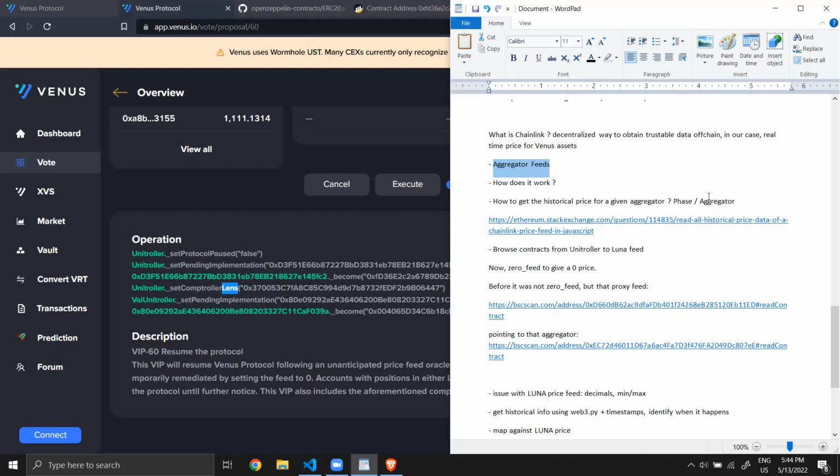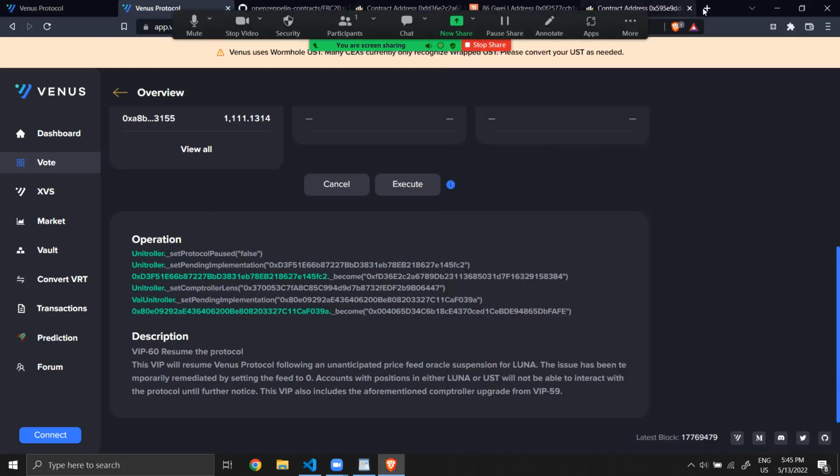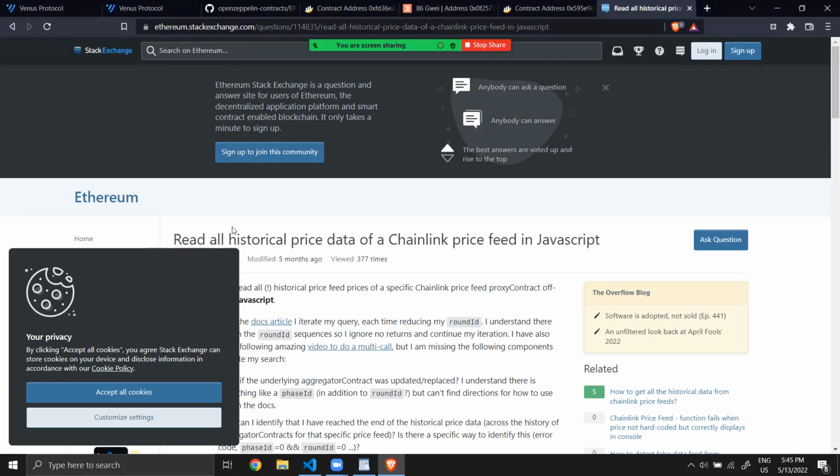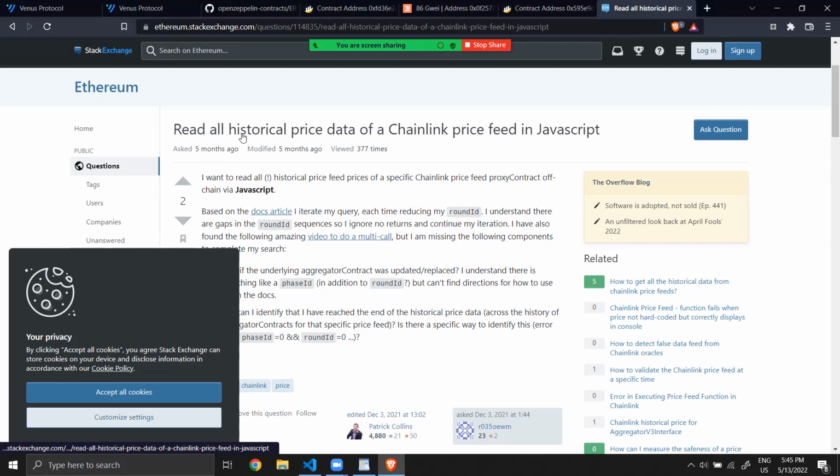And as on the blockchain, that source of information is decentralized. Okay, so I found that wonderful link where someone wanted to know how to get all the historical prices for a given Chainlink price using JavaScript. We will do it on chain and also with Python.